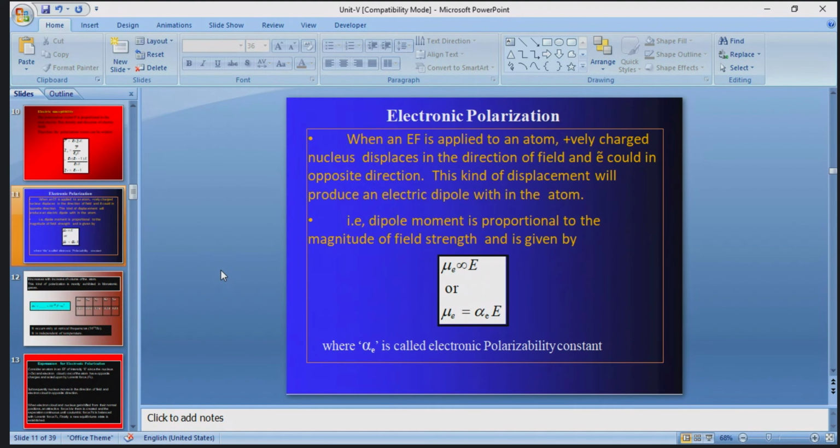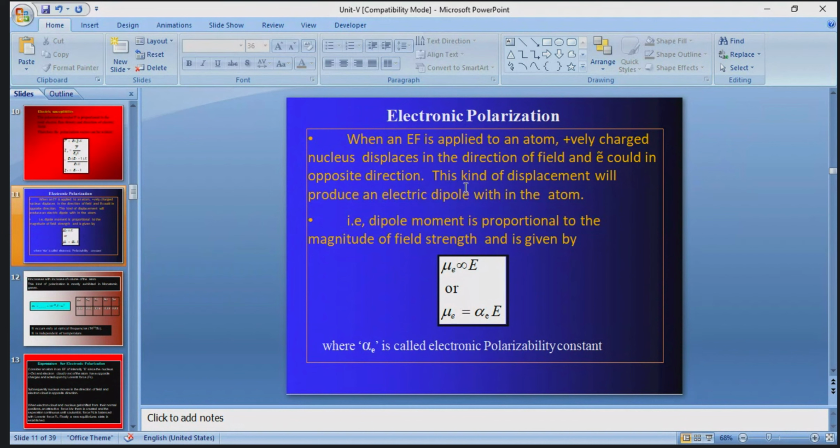Next, electronic polarization. The electronic polarization is defined as follows: when an external electric field is applied to an atom, the positively charged nucleus displaces in the direction of the electric field.